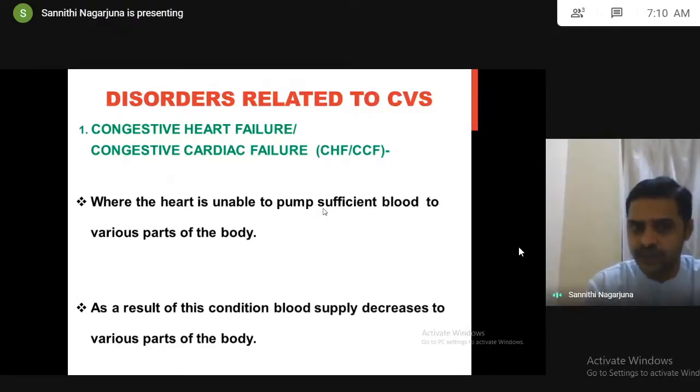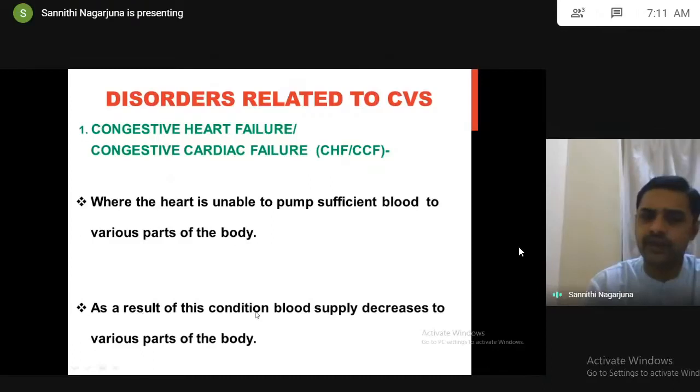So that is not here. The heart is unable to pump sufficient blood to various parts of the body. That is called congestive heart failure. In congestive heart failure, there is no death of the patient, nothing else will be there. The heart is not able to pump sufficient blood to various parts of the body.